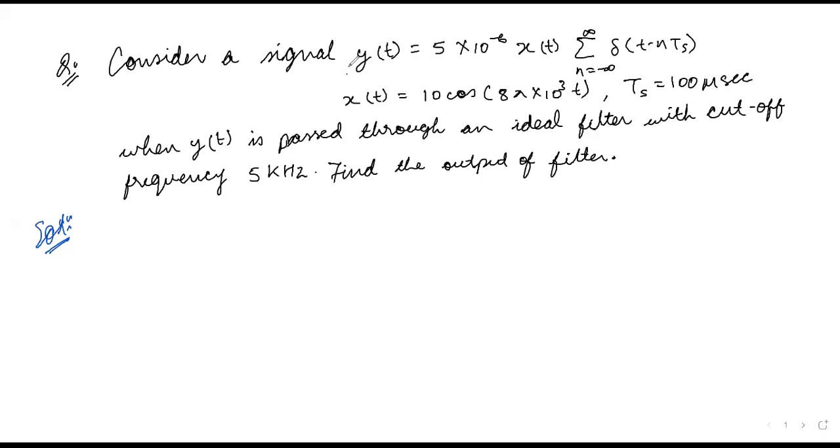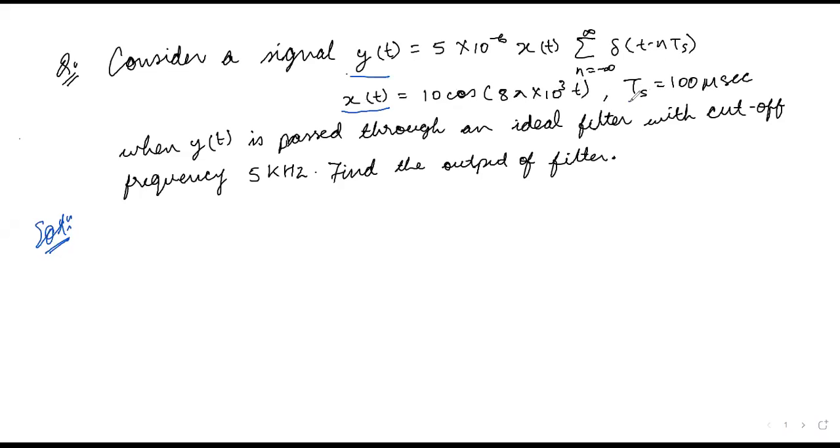Yes. So the question which we were discussing last day was this problem where the signal yt is given as 5 into 10 to the power minus 6 xt, sigma n equals minus infinity to infinity delta t minus nTs, and xt is given as 10 cos of 8 pi 10 to the power 3 t, and Ts equals 10 microseconds.